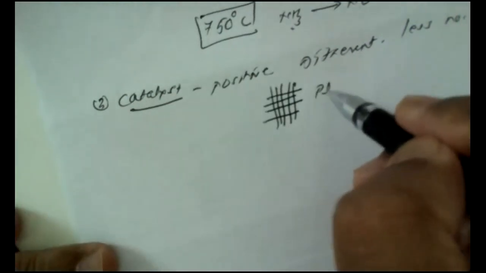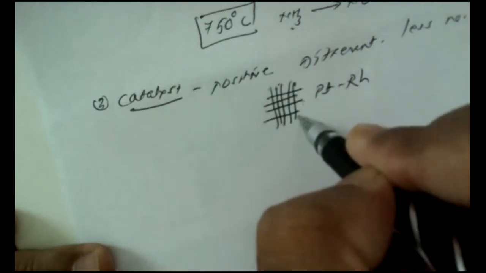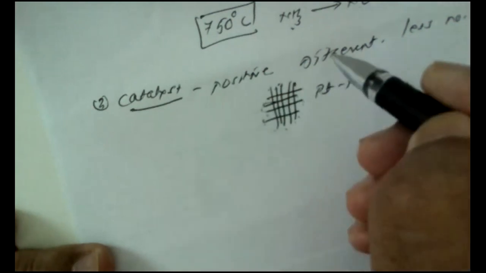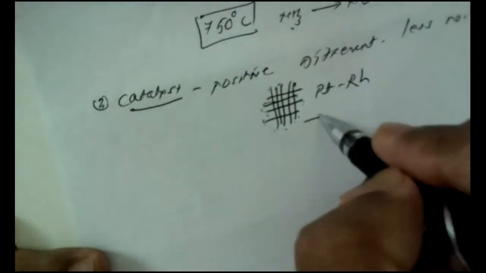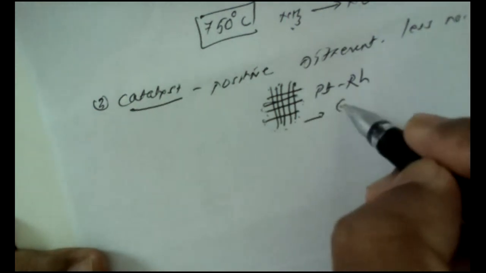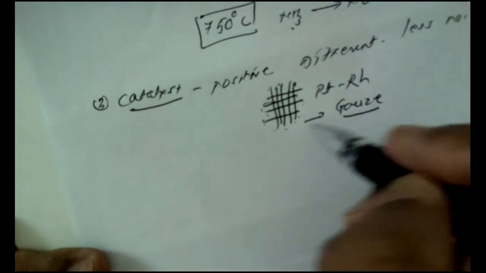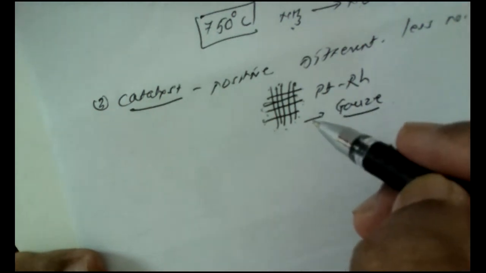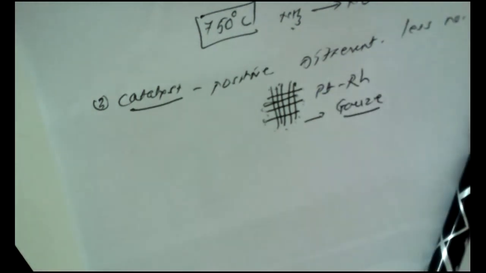This gauze is of platinum rhodium. Here, all these physical irregularities, the corners, grain boundaries, and the crystal edges, they can add to the active center. So the gauze form of this catalyst has more physical irregularities, and hence this gauze form of this catalyst is used.